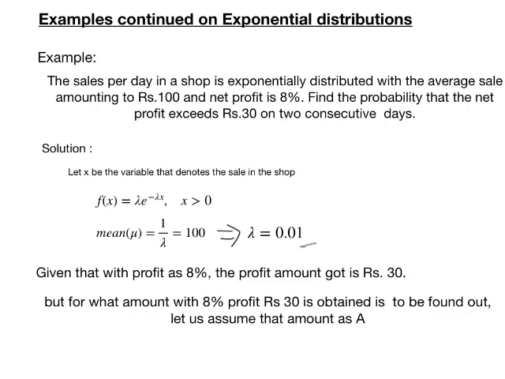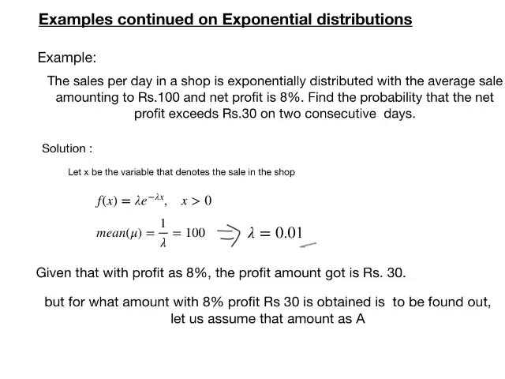That is, here the profit percentage and the profit amount obtained is given. That is, the profit percentage is 8% and the profit amount that has been obtained is rupees 30. But for which amount, on applying the profit percentage of 8%, 30 rupees has been obtained is to be found out.